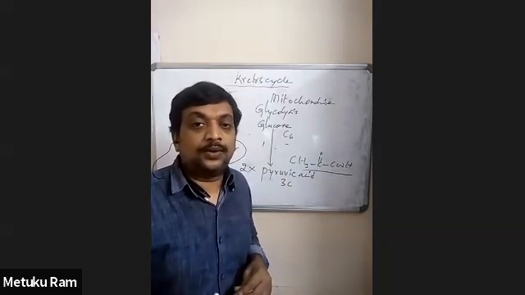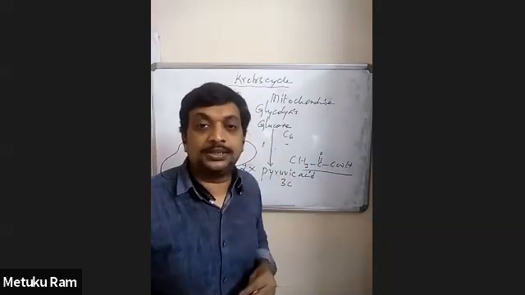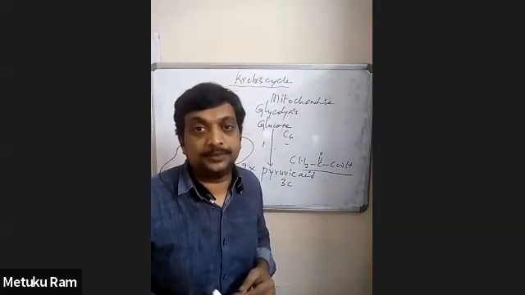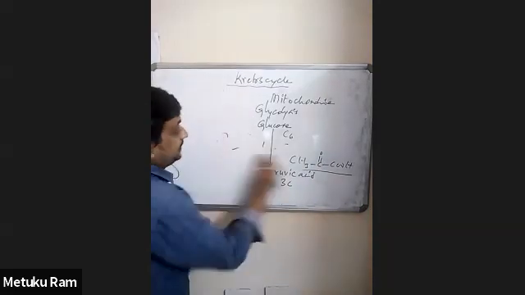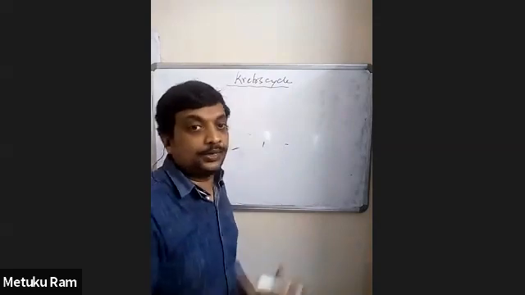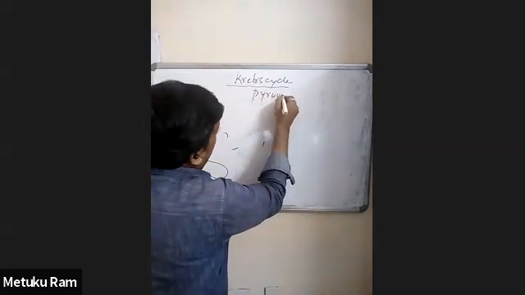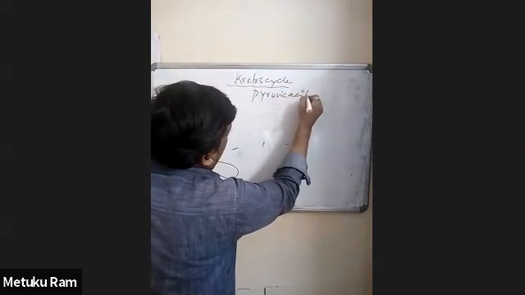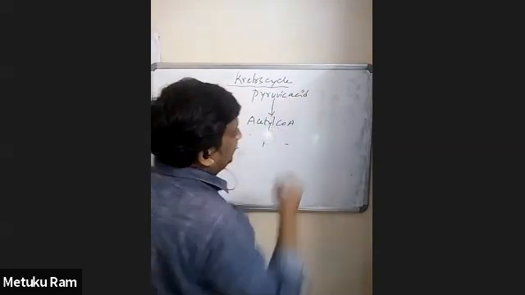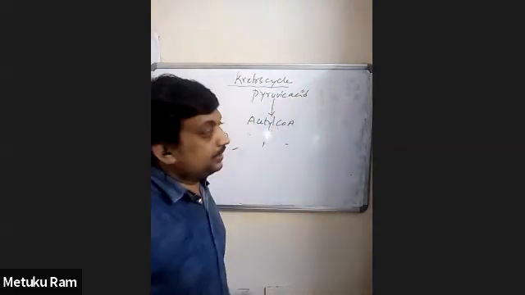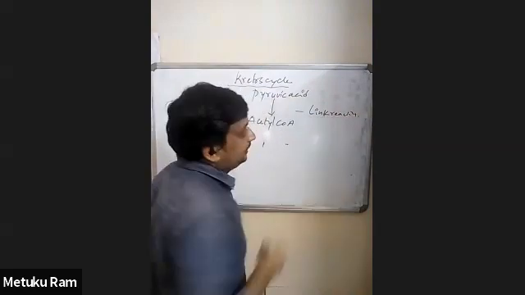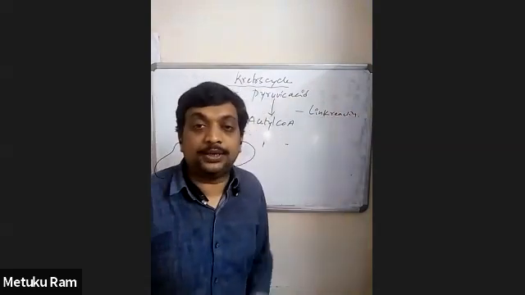While entering into this Krebs cycle, we have to go through the link reaction, where pyruvic acid is converted into acetyl CoA. In this next step, pyruvic acid is converted into acetyl CoA. This reaction is called the link reaction, and it also takes place in mitochondria.